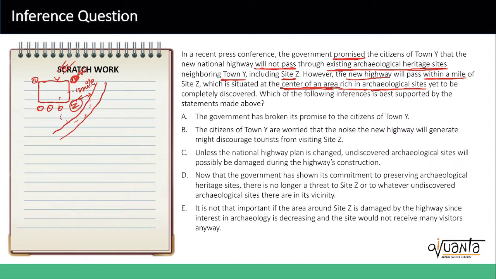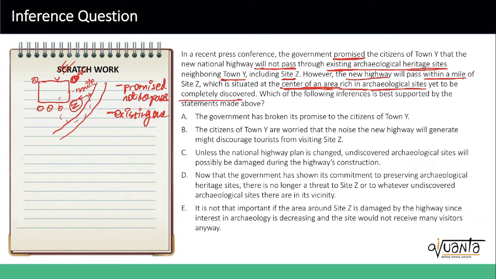What are the key things again that the government has promised? Not to pass. Then it has to be an existing one, not a yet to be discovered one.